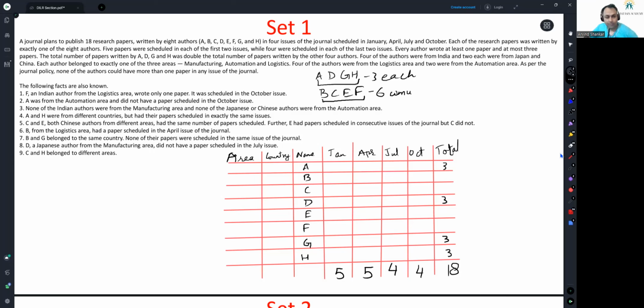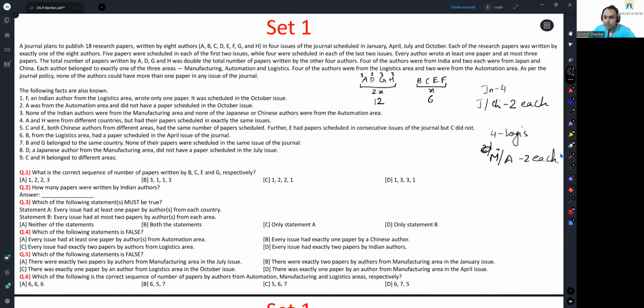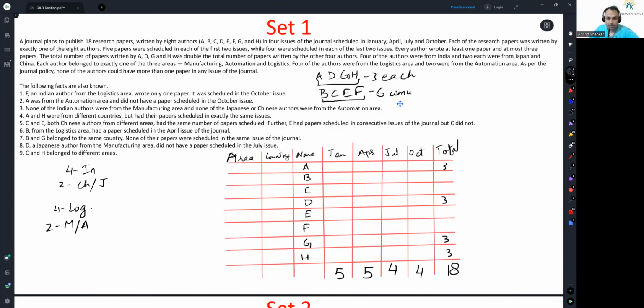Okay. Now, apart from this, we also know 4 India and 2 from China, Japan. We also know 4 from logistics and 2 from manufacturing, automation. Was there any other important thing that we had captured in the previous page? Not really. These were the things that we had captured. Okay, we have all this information. Let's get to individual issues or individual clues. F, an Indian author from logistics area. F, India and logistics.